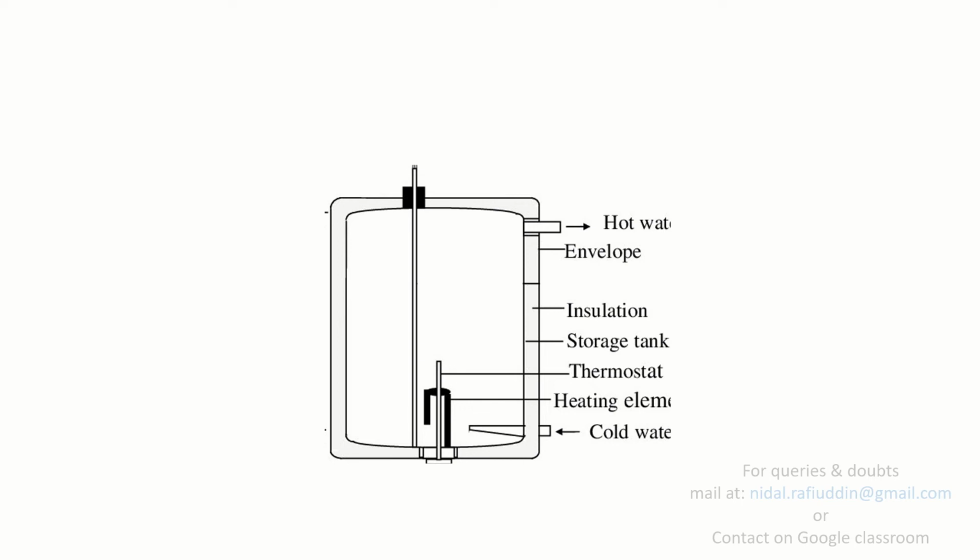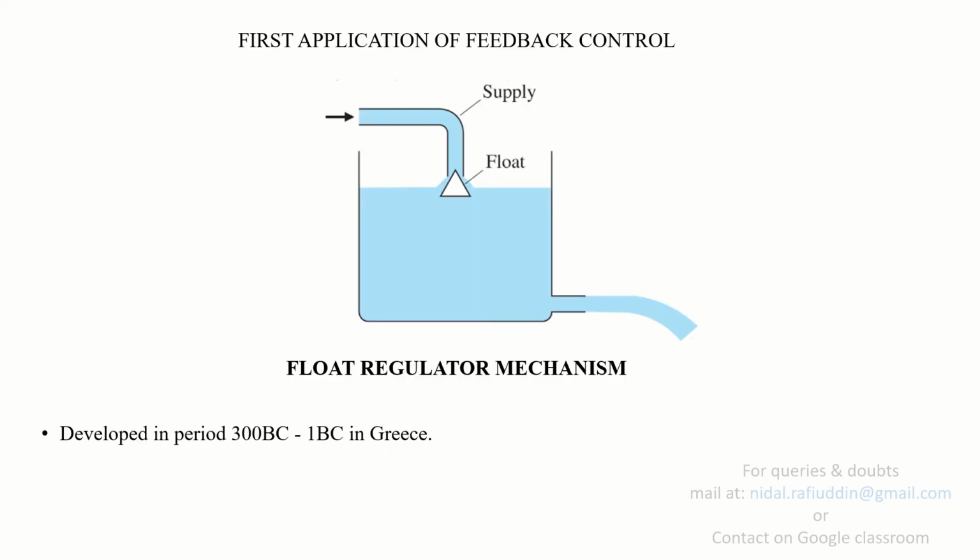The heating element, when it operates, heats the water inside the chamber of this geyser to an extent which is sensed by the thermostat. Once the desired temperature is attained, for example let's say 37 degrees Celsius or 40 degrees Celsius, the thermostat gives a signal to turn off the process of heating. So this is in fact a feedback closed loop system. A feedback mechanism keeps on operating in order to control the temperature of the water.